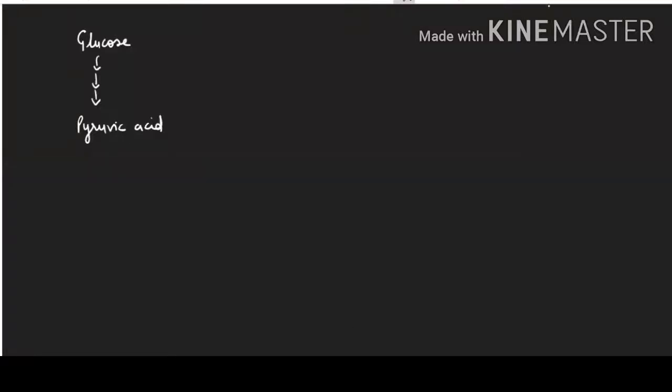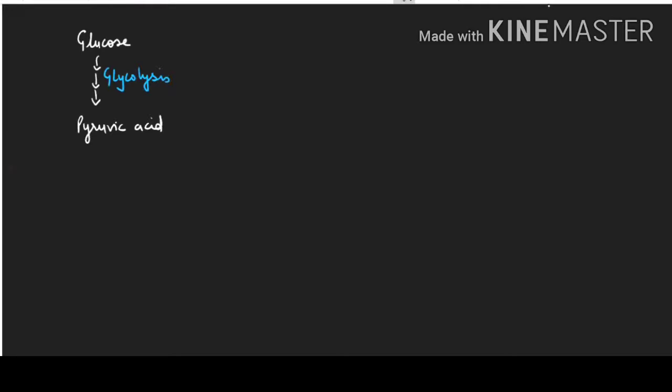So today in this video I am making it to give you the learning tips for your NEET exam by explaining the respiration in plant topic. See here, once the glucose has entered into the cell, then glucose will be broken down to pyruvic acid. This process is known as glycolysis, which occurs in the cytoplasm. So this is a common pathway for both types of respiration, whether aerobic or anaerobic.